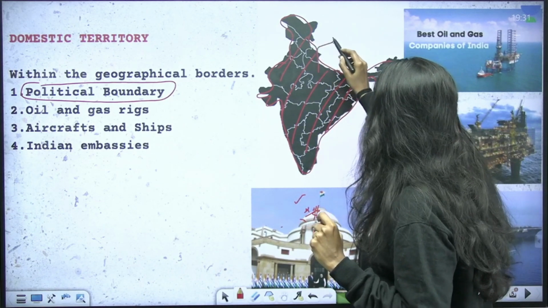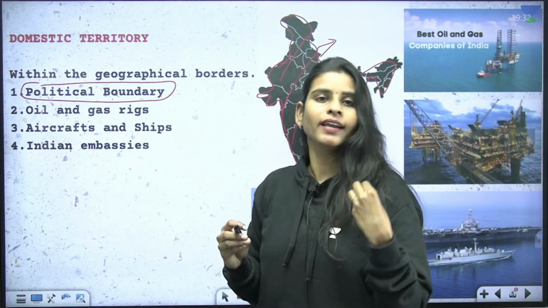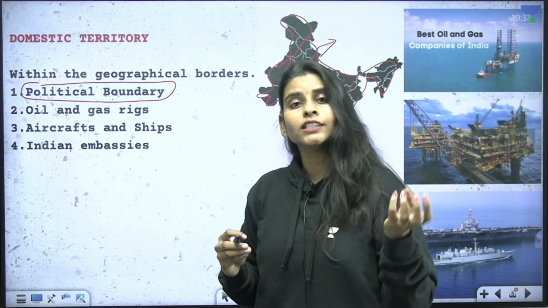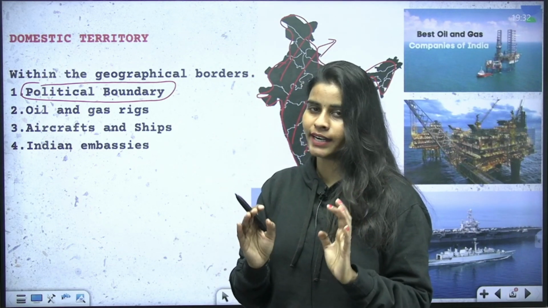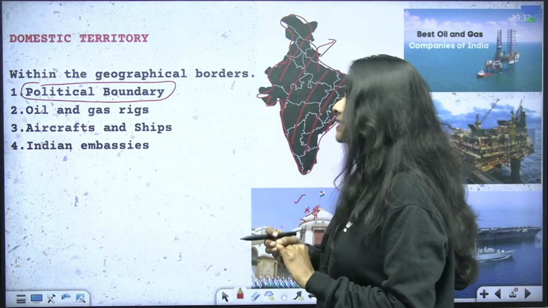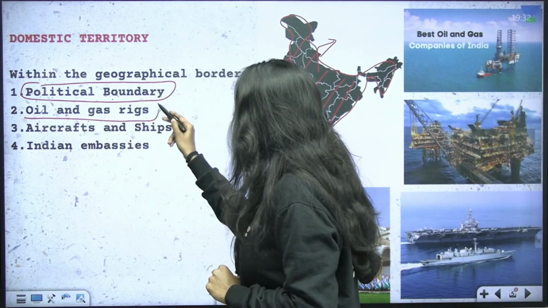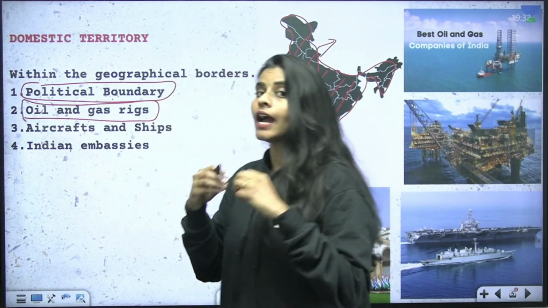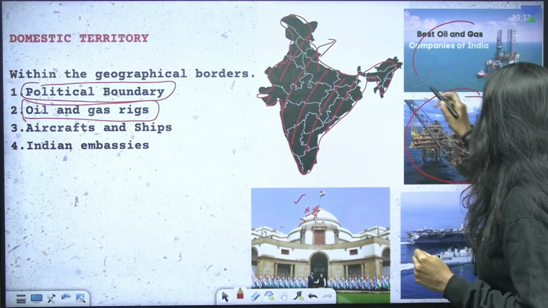Here, you have to remember that it doesn't matter whether Indian nationals produced it, Indian citizens produced it, or the foreign companies produced it. If it is produced within the political boundary of India, then that will be included in the GDP calculation. And the second thing you have to remember is the oil and gas rigs being operated by Indians abroad will also be included in the GDP calculation.